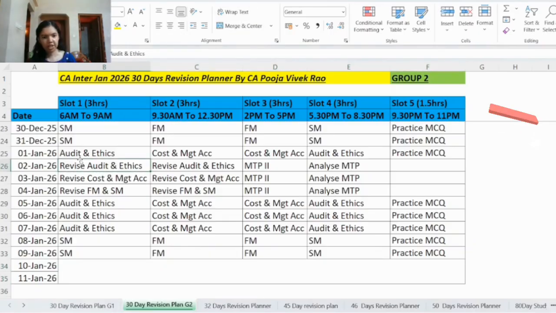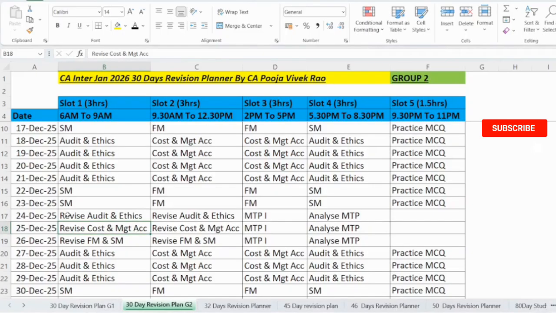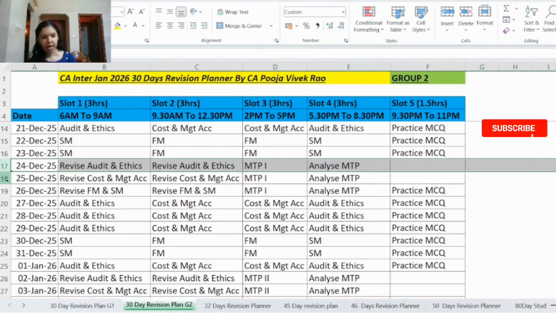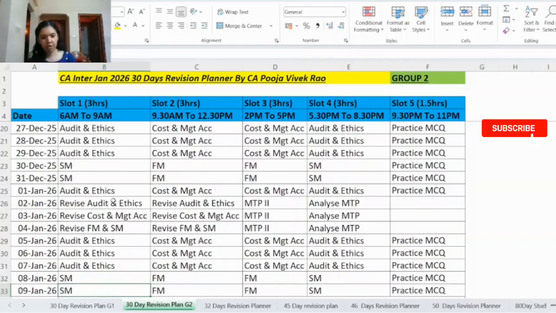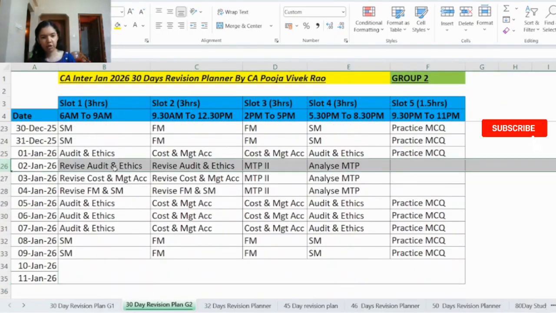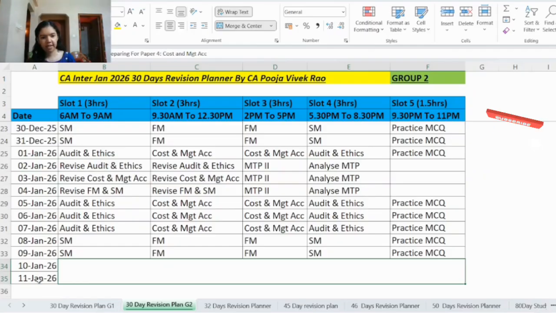So just a small change here in MTP 1 and 2. Here we have kept paper number 5 first and then paper number 4. So you can interchange this. On 24th December you can give cost and management accounting MTP1 and on 25th you can give auditing MTP1. In the same way for mock test paper 2 also, the papers have been interchanged. So on 2nd January you can give cost and management accounting and on 3rd January you can give auditing and ethics. Then the last 2 days will be left, 10th and 11th Jan.